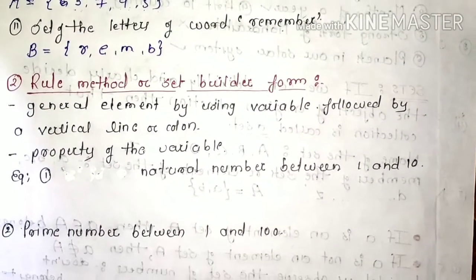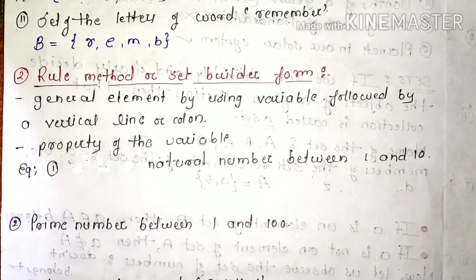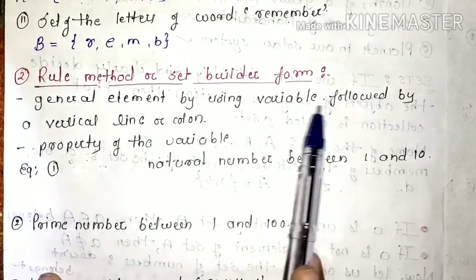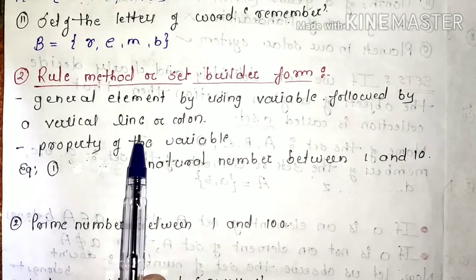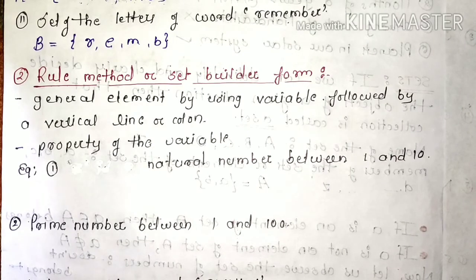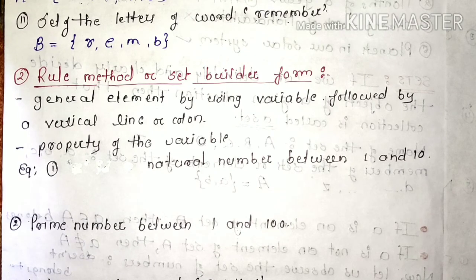Now next is the rule method or set builder form. In that method, we use a general element by using a variable, followed by the vertical line or colon, and second, the property of the variable. That means we use a general element to show all the elements of the set, and then we use the property of the variable. Suppose the first example is given as natural numbers from 1 to 10.